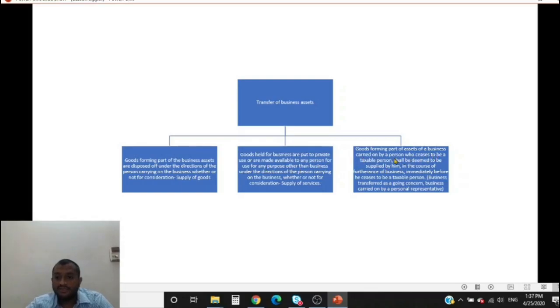Goods forming part of business assets carried on by a person who ceases to be a taxable person. So a person is winding up his business. So the goods which are lying in stock would be deemed to be a supply of goods.